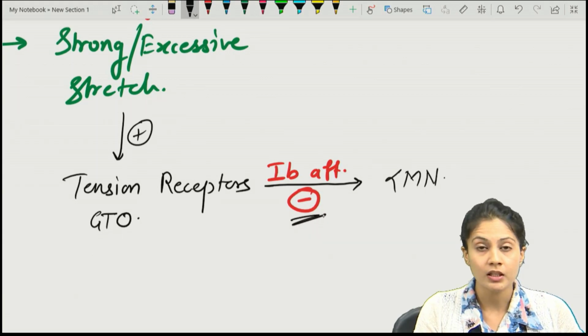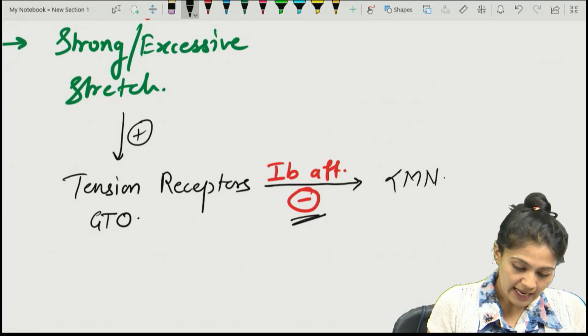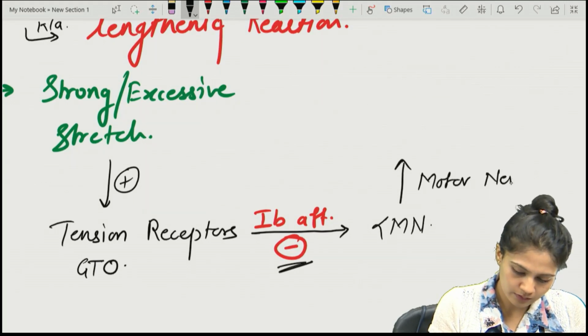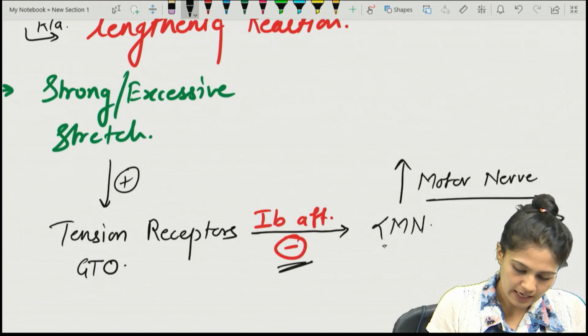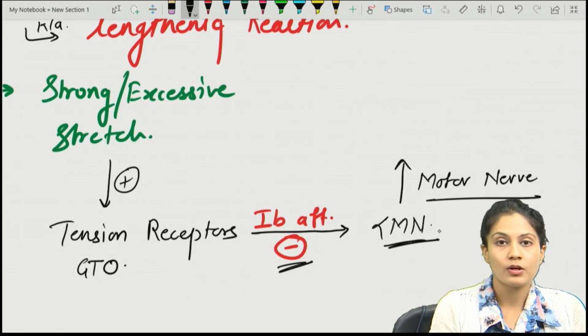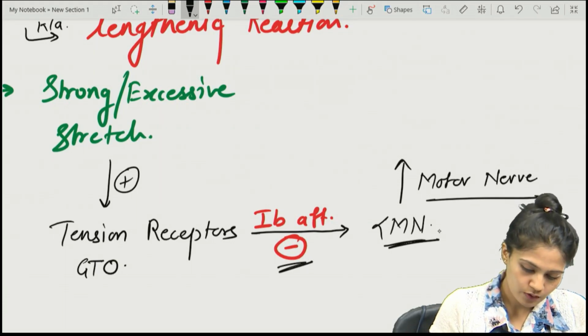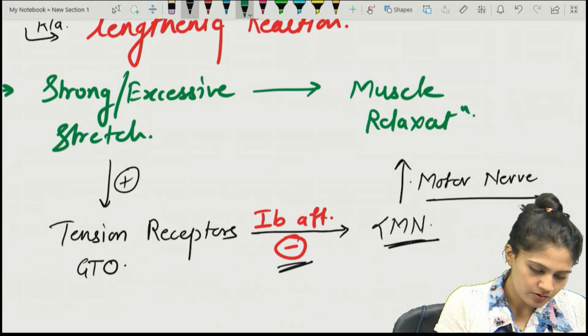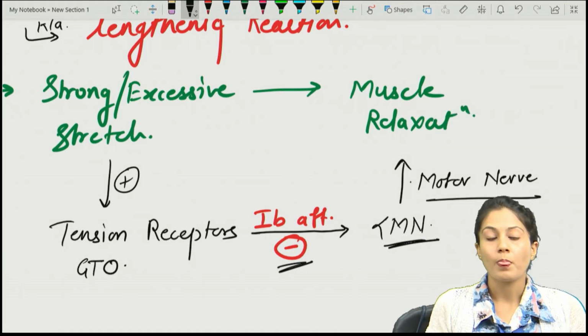Hence, once the alpha motor neuron is inhibited, the signals cannot be passed through the motor nerve. So this motor nerve is not able to pass the stimulus, and muscle relaxation will be there.